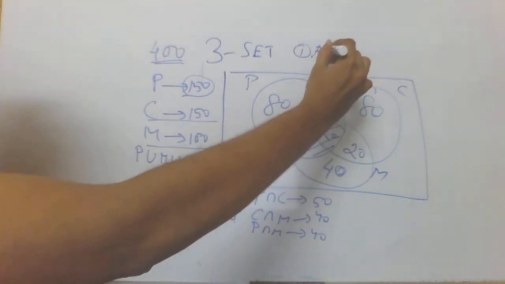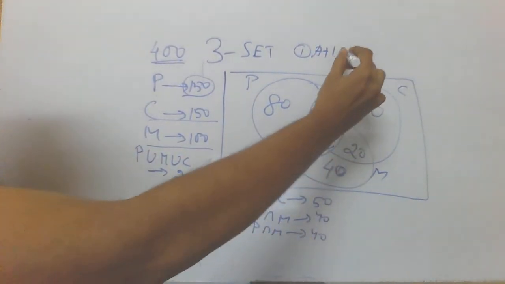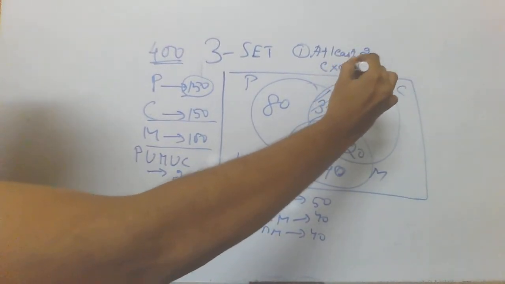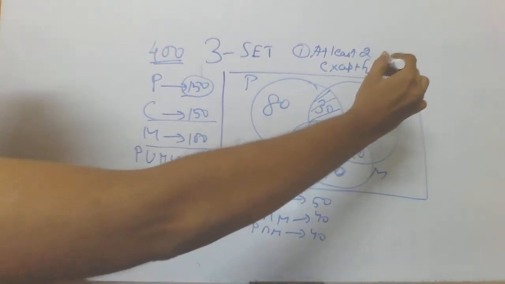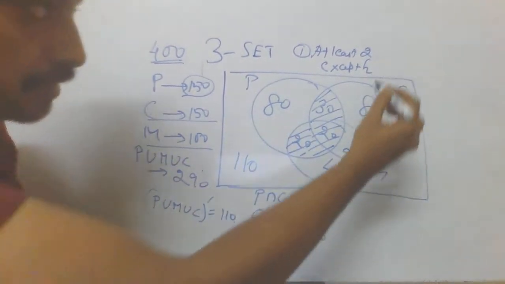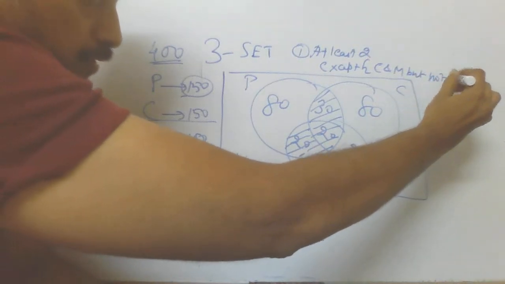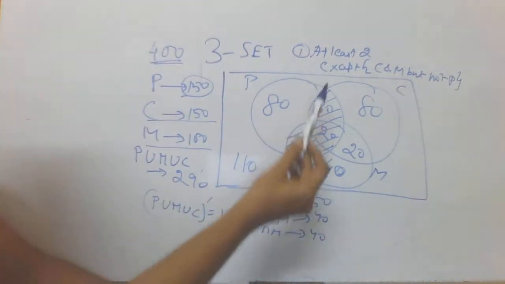The first: the number of students who like at least two subjects except C and M but not P. We'll analyze it.